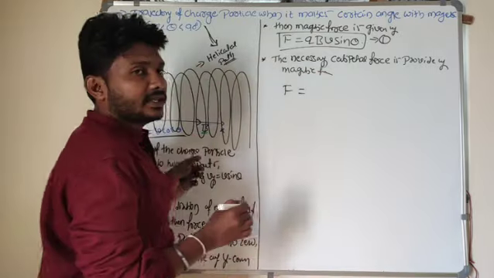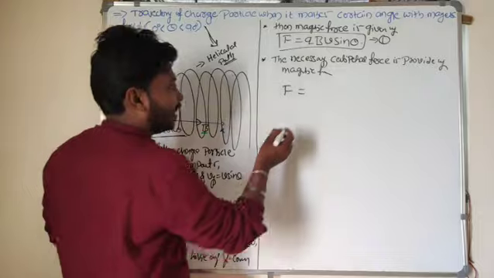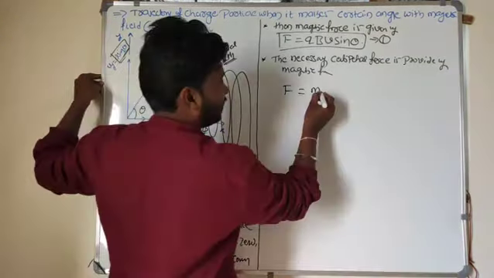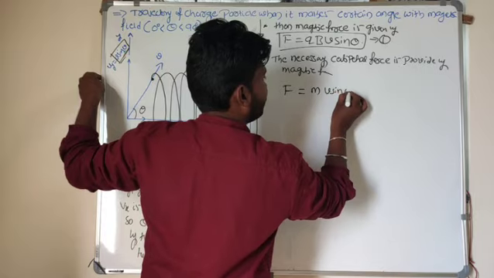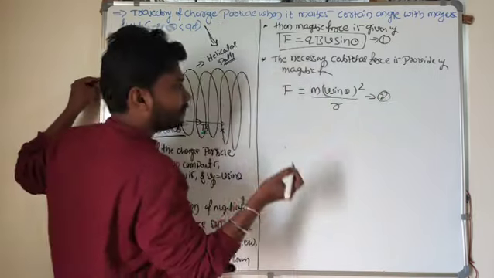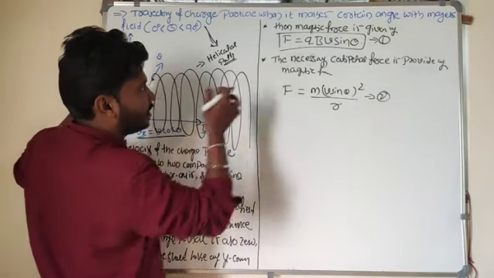What is the equation for centripetal force? mv square by r. Here v means v sin theta. So m times v sin theta whole square divided by r. This is the expression for centripetal force.